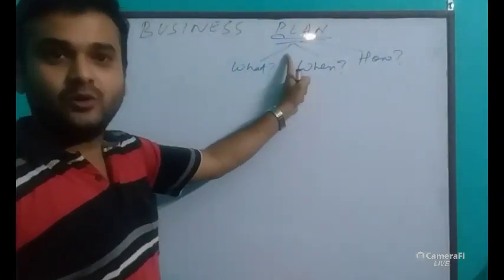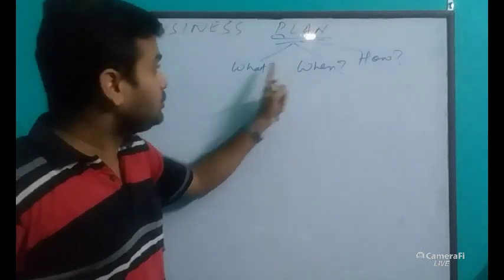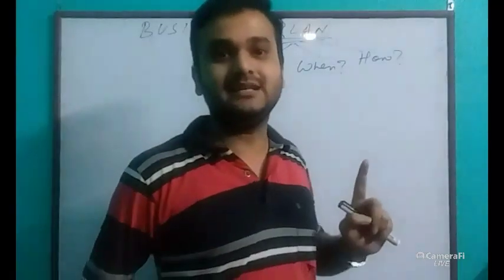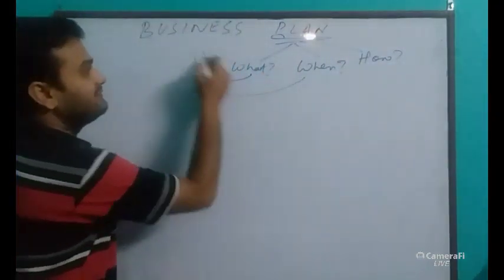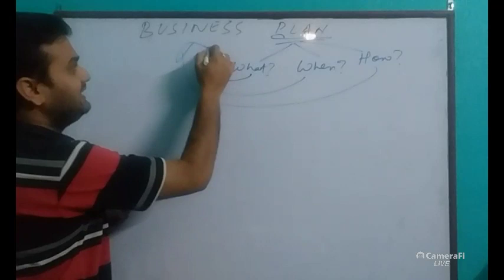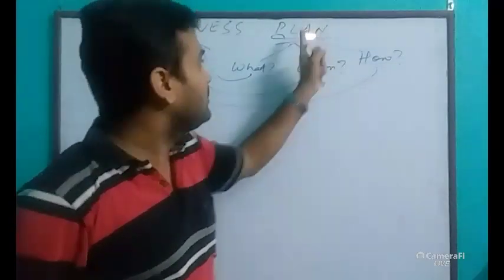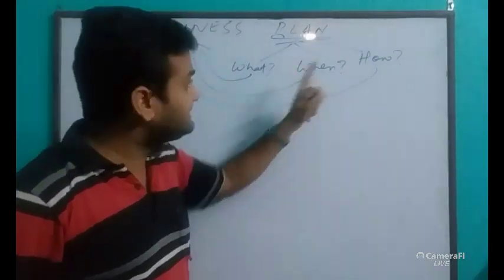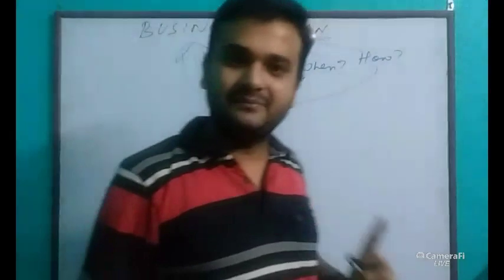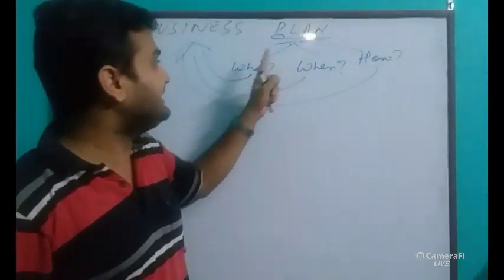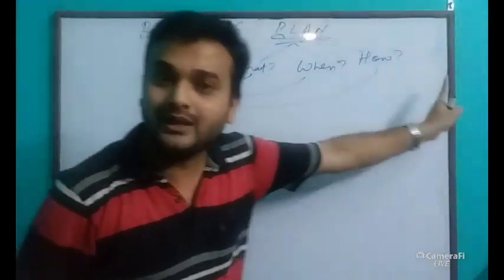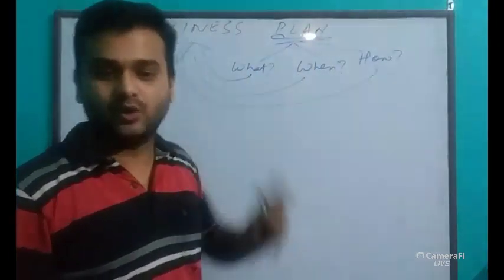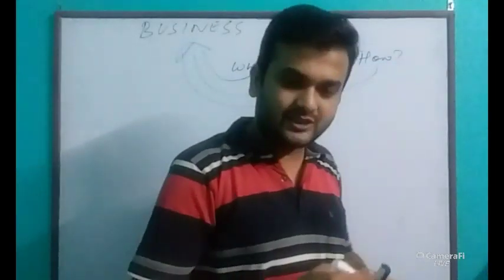So in a business plan, you are just planning about what business you want to start, when you want to start, and how you want to start the business. These are related totally with your business. So business plan means what business you want to start, when you want to start that business, and how you want to start that business. Clear? Just write down the definition of business plan.